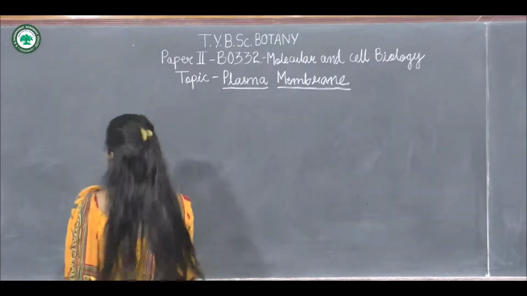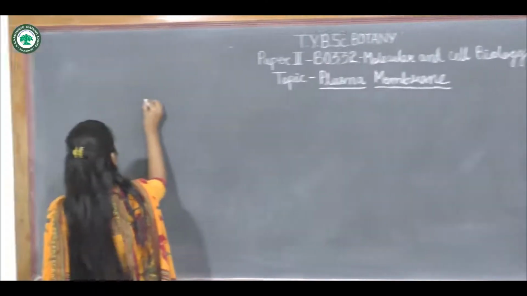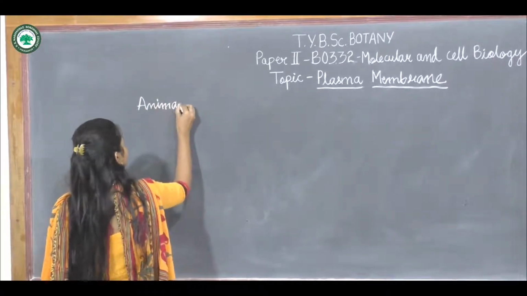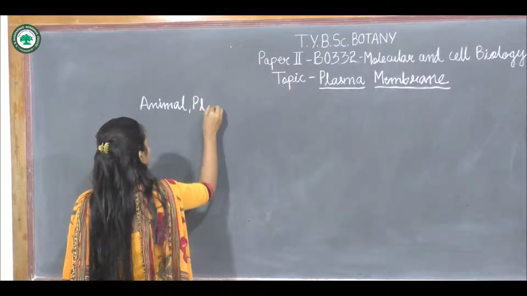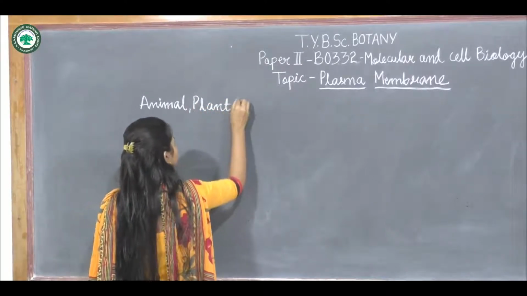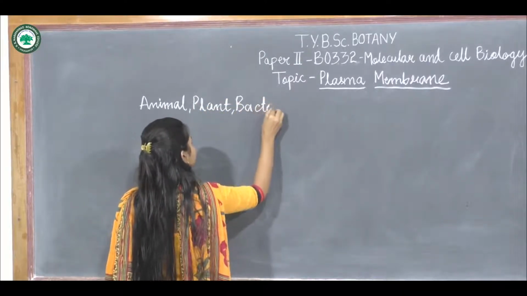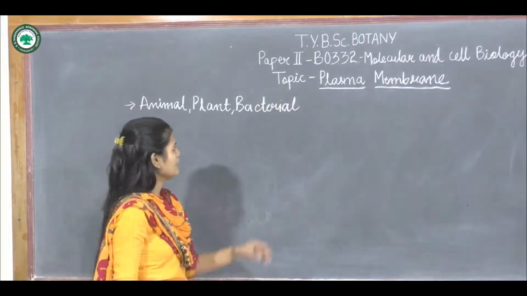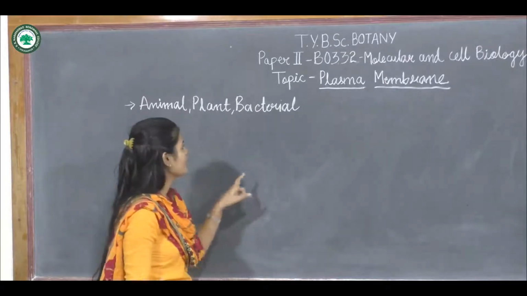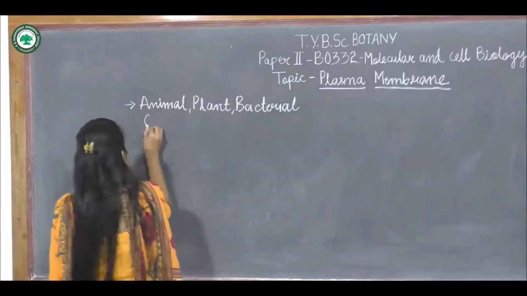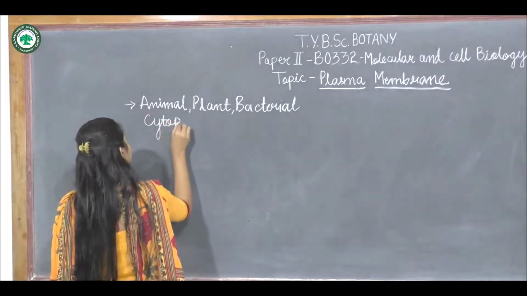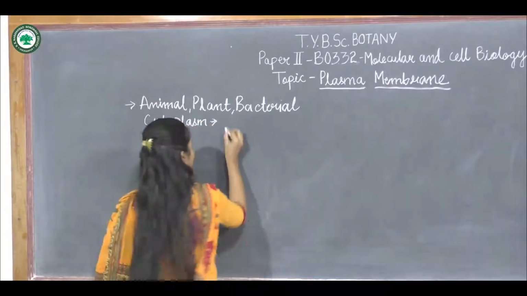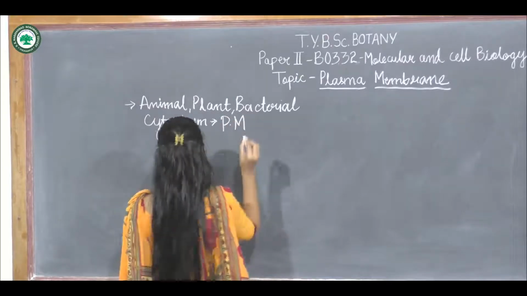So all animal, plant, bacterial, all of the cells, their cytoplasm is surrounded by a membrane called the plasma membrane.